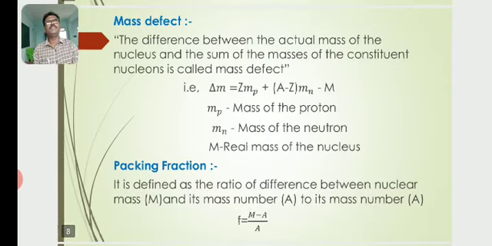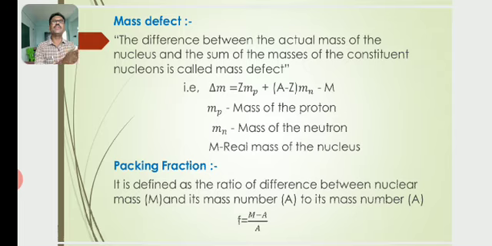In the above graph, there are a number of small peaks, where the peaks indicate that the nucleus is more stable than its neighboring nuclei. So then what is the mass defect?